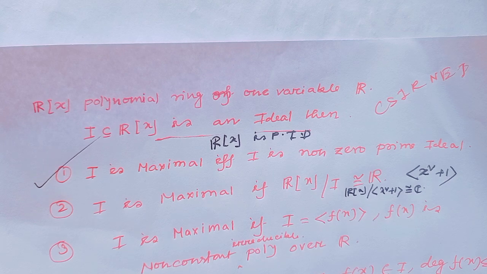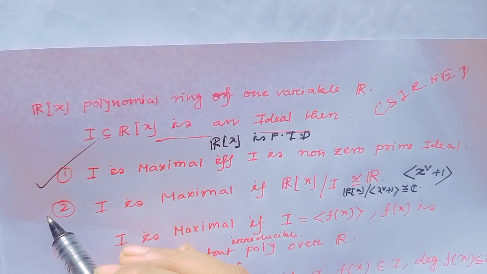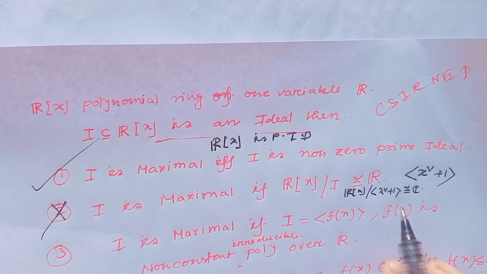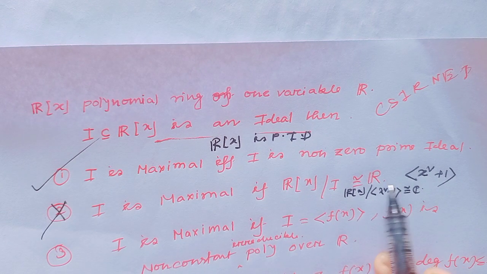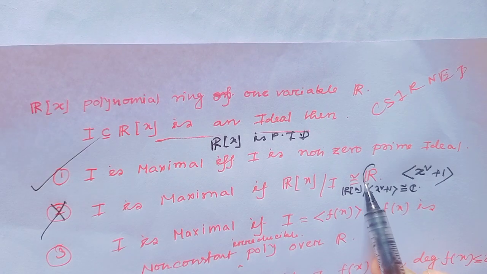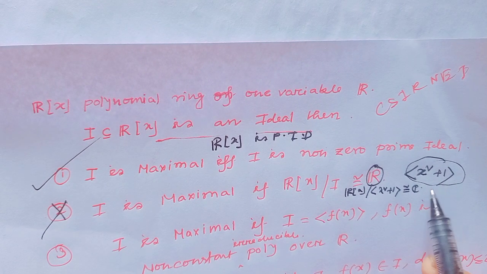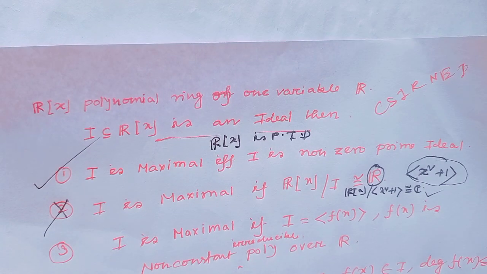Since C is a field, the ideal generated by x square plus 1 is a maximal ideal. So option 2 is a wrong option, because being isomorphic to R is not always true. For this ideal, the quotient is isomorphic to C.